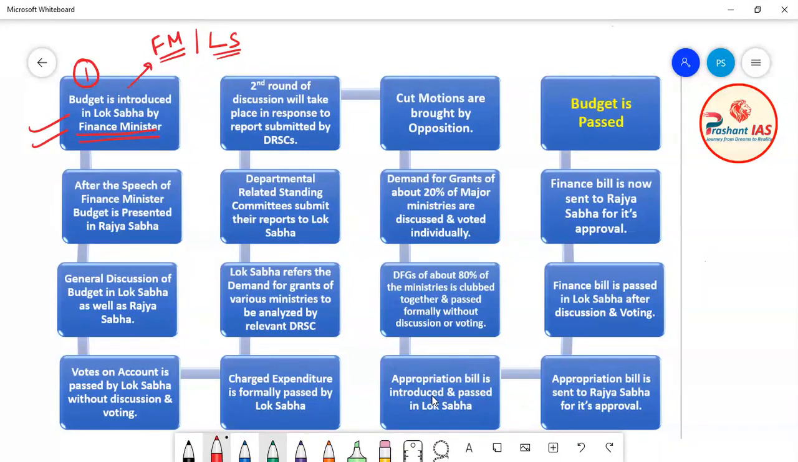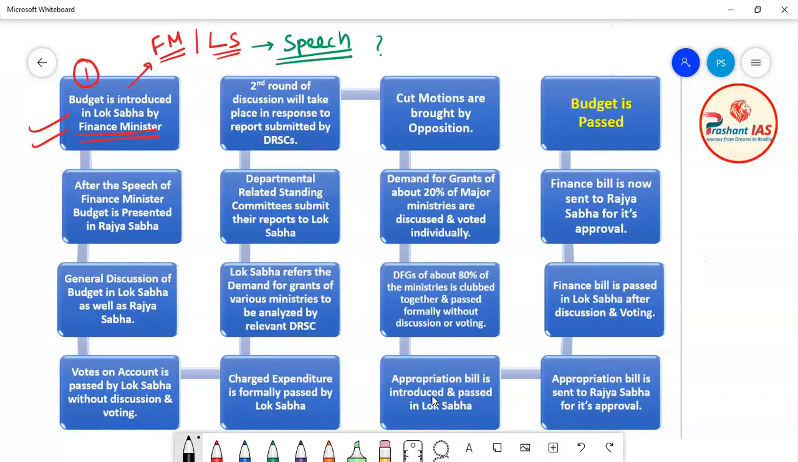Now friends, after this the Finance Minister of India gives one speech. Okay. Now you can ask me, sir, what is the content of that speech or what does this speech contain? So the Finance Minister of India tells the Lok Sabha about the overview of budget. Okay, so what is the content of the speech? In his speech, the Finance Minister of India tells Lok Sabha about the overview of budget, means what are the overall provisions of budget, what the budget looks like. Okay, so he just gives an overview or an overview picture of budget to the Lok Sabha.